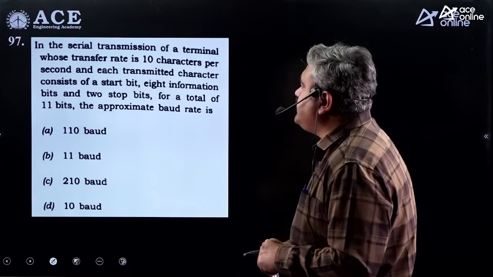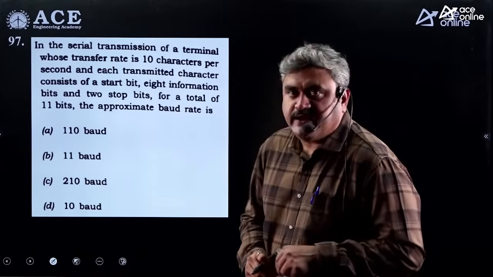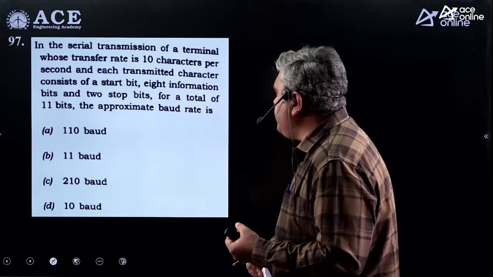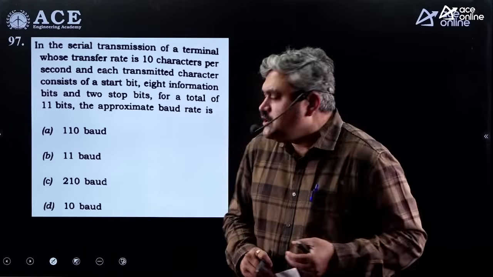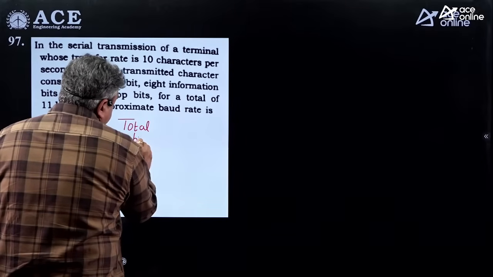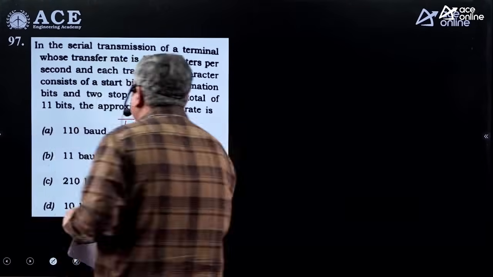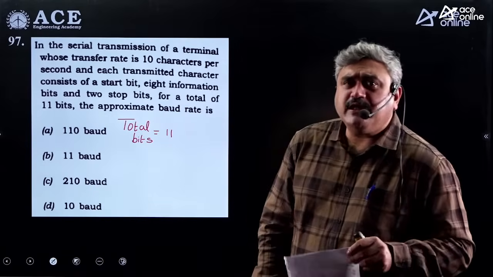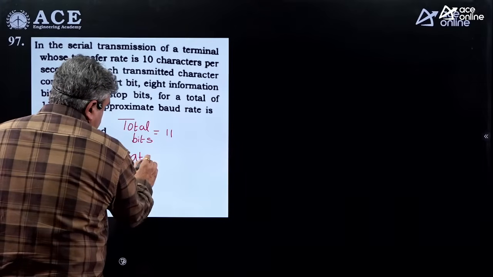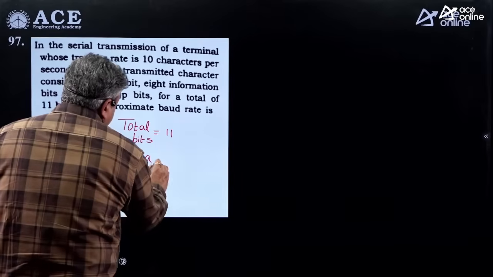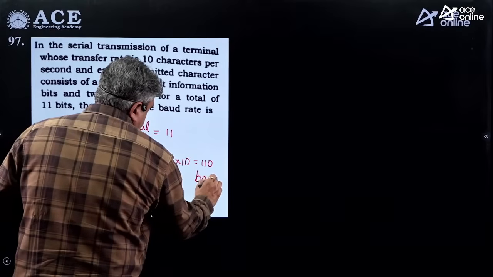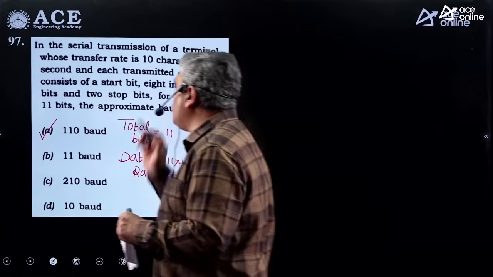In the serial transmission of a terminal whose transfer rate is 10 characters per second, each transmitted character consists of a start bit, 8 information bits and 2 stop bits. So totally how many bits are you spending per character? Total bits you are spending are 11: 8 plus 2 plus 1. Appropriate baud rate. Here baud rate or bit rate in this sense is the same. So basically it is the data rate. So it will be 11 multiplied by 10, so it will be 110 baud. So you can go with option A.